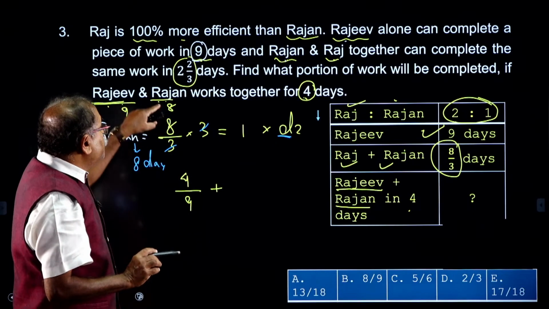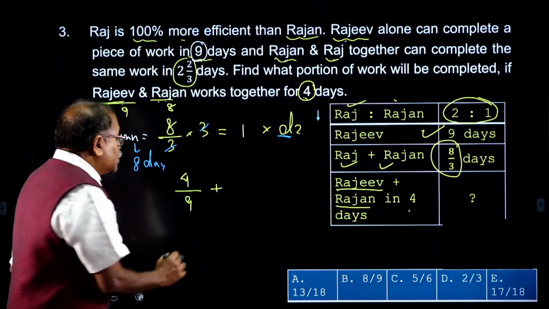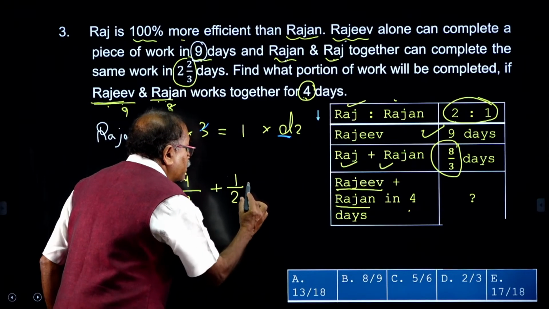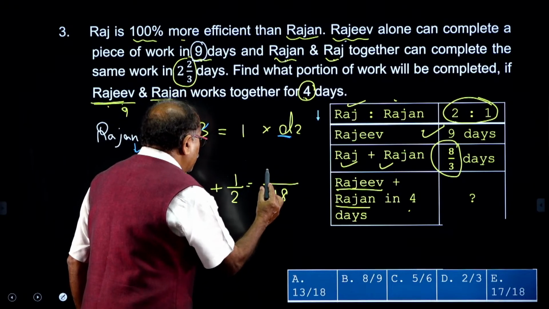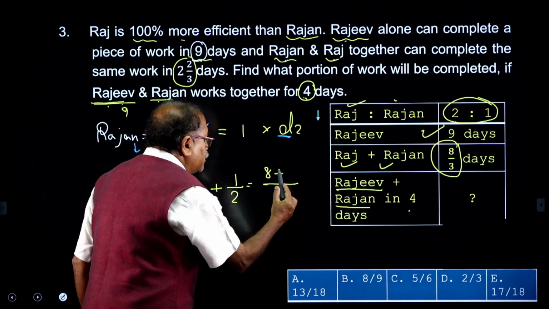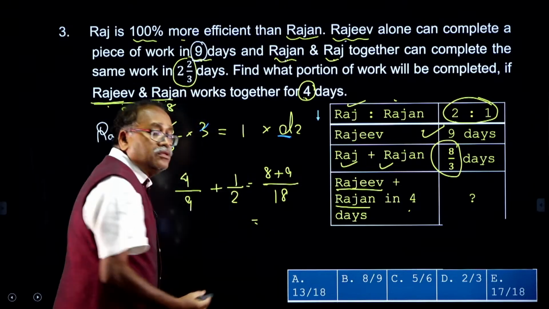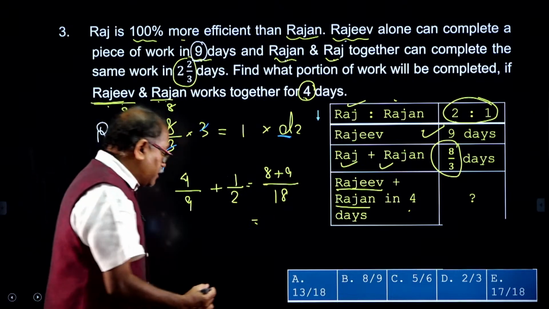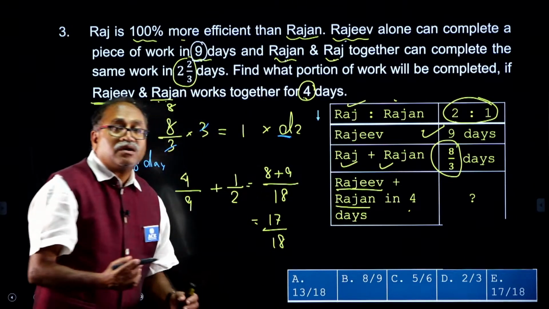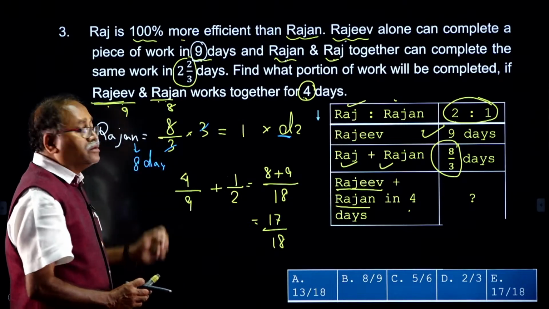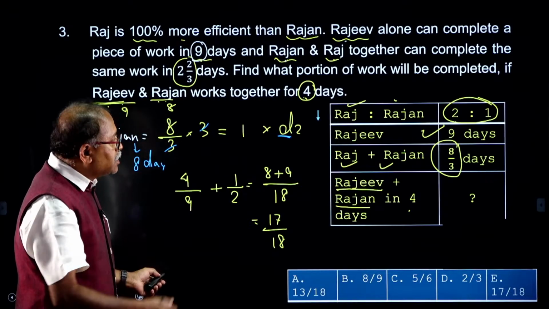What part of the work are they completing? 17 by 18. They together complete 17 by 18th part of the work in 4 days. Do we have options? I can see that option E is 17 by 18.